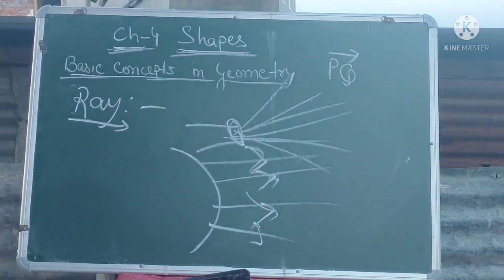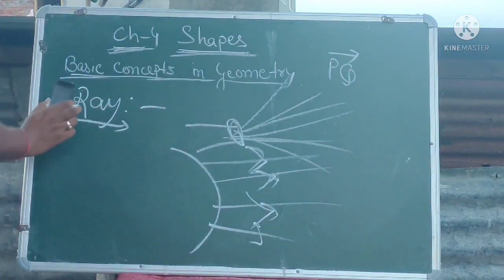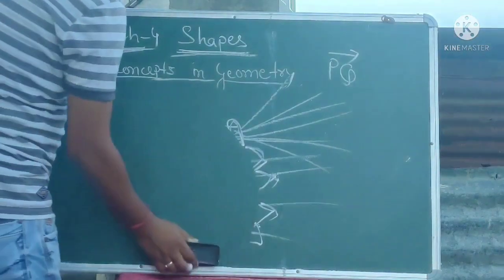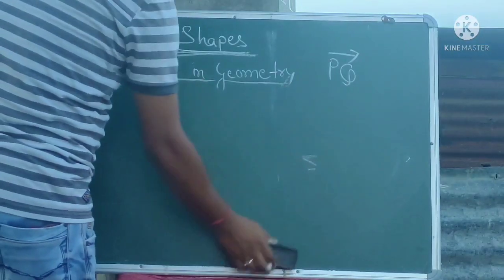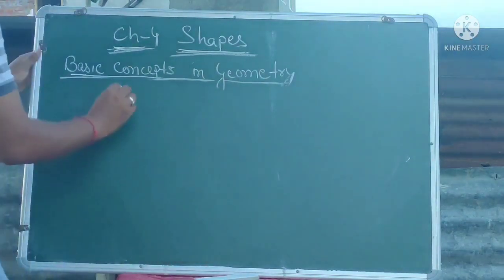Okay, and in this way we can draw a ray also. In geometry also we can draw a ray. Clear? So this is what a ray is. The definition is given to you. You learn the definitions also. After ray, the next topic is intersecting lines. What do you understand by intersecting lines?